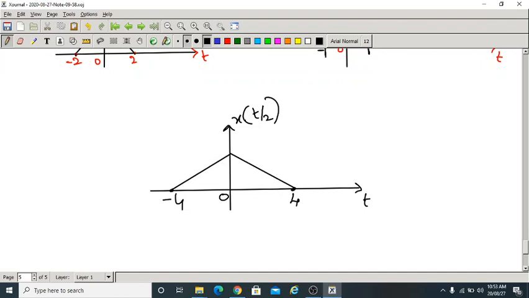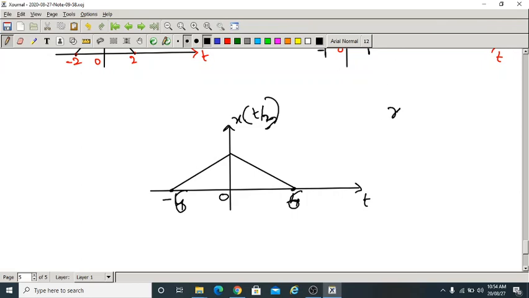In place of t by 2, if I have t by 3, then what will happen to the expansion? 3 units expansion. That means 3 into 2, I'll get 6 here. Here also I'll get 6. So -6 and 6. The expansion is 3 units.